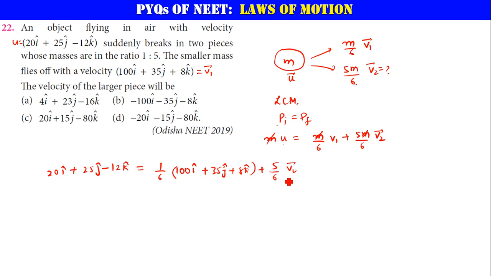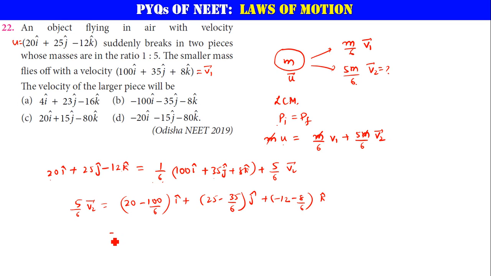You want to find v2, so let me take this term to the left hand side. So 5 by 6 v2 is equal to, taking all the i cap components first, 20 minus 100 by 6 i cap, plus 25 minus 35 by 6 j cap. Next, minus 12 minus 8 by 6 k cap.